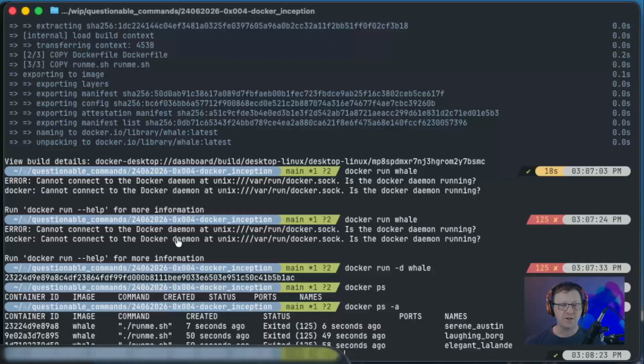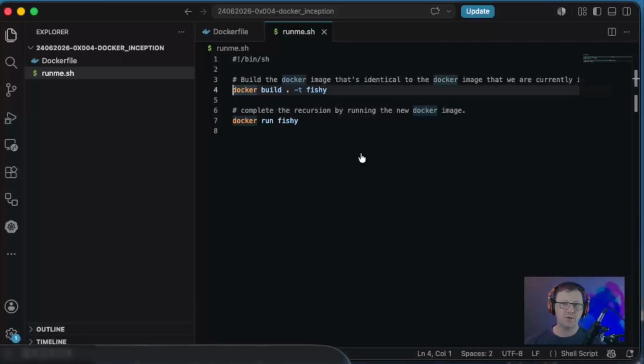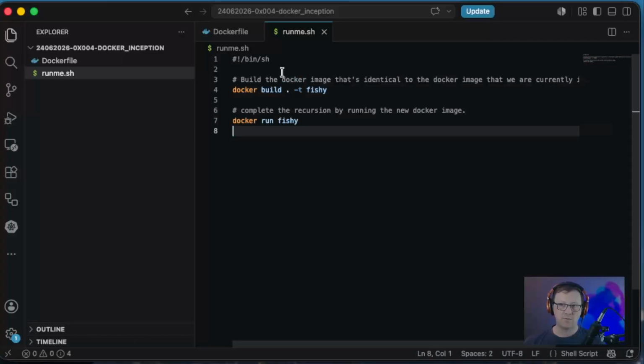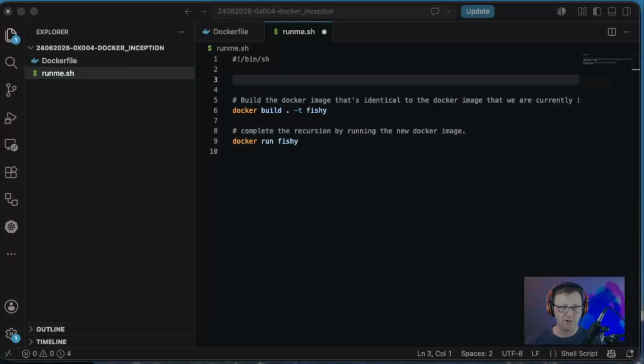So we need to go back to our runme script, and we're going to have to wait for Docker to start up before we can actually run the build. The way I want to do this is I want to wait for the port number to become in use inside the Docker and Docker container, because once that port number is in use, Docker is up and running. We're already inside of runme. Let me find out what port number Docker and Docker uses.